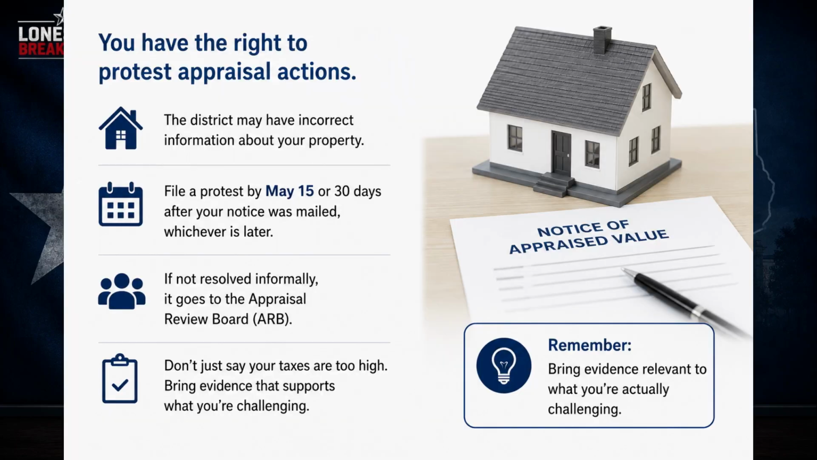So what if the appraisal district gets your value wrong? Texas property owners have the right to protest certain appraisal district actions. Maybe the district has the wrong square footage for your house. Maybe it lists an improvement that does not exist. Maybe your property has damage or condition issues that aren't being properly accounted for. Or maybe you believe the appraisal district's value simply isn't supported by the evidence. You can file a protest. The usual deadline is May 15th or 30 days after the appraisal district mails your notice of appraised value, whichever is later.